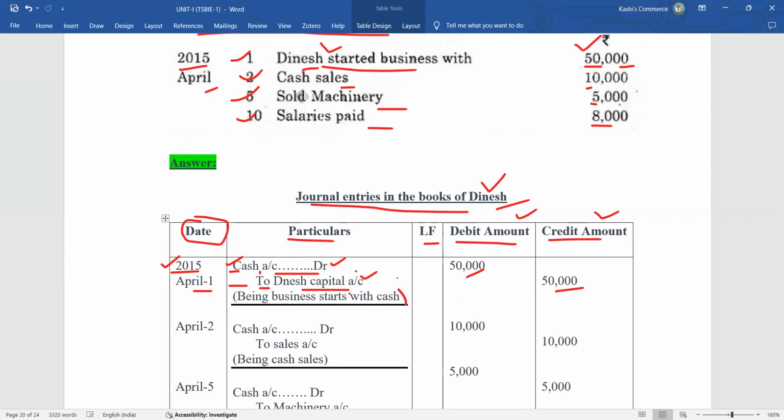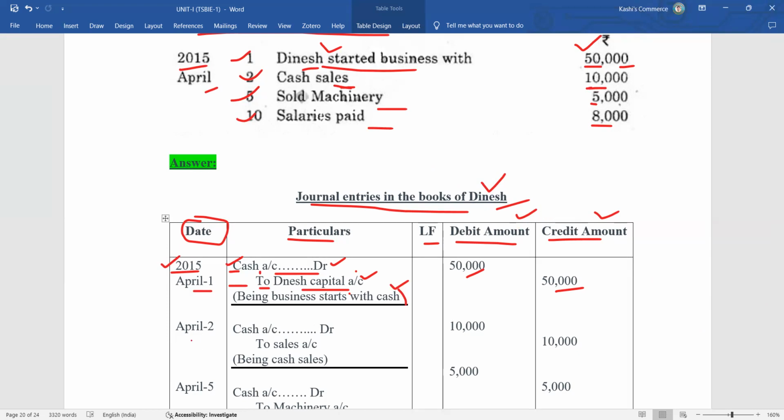So being business starts with cash. This is about the journal entry. First, cash account debtor to Dinesh capital account. Next transaction, cash sales. Cash sales 10,000 rupees on April 2nd.